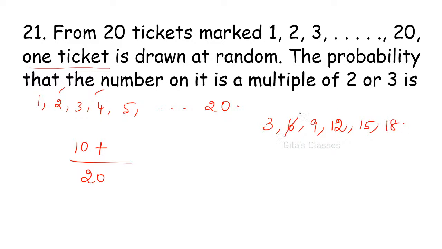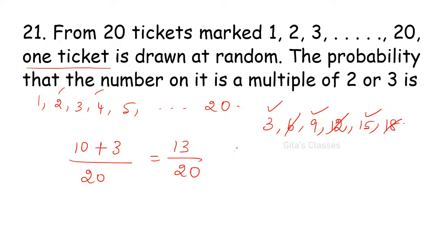But 6, 12 and 18 are already counted in the 10, so they should not be considered again. Only 3 values are to be considered: 3, 9, 15. So 13 by 20 is correct. Nagalakshmi, it may be a printing mistake. It should be 13 by 20.